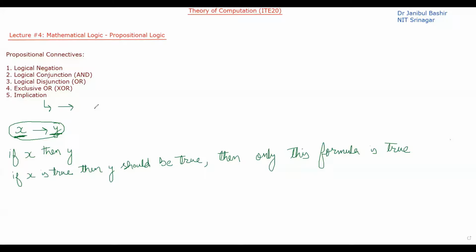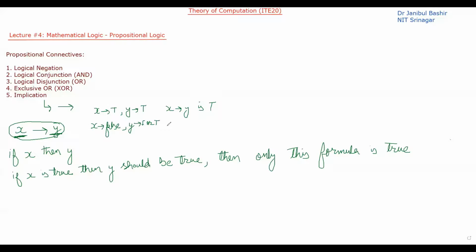So if X is true, Y should be true, then only X implies Y is true. However, if X is false, then we don't care, whether Y is false or true.